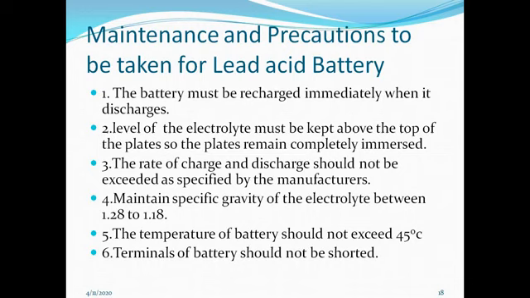Then the specific gravity of the electrolyte must be between 1.28 and 1.18, because specific gravity is related to internal resistance. If specific gravity increases beyond the limit, then internal resistance increases, which affects the performance of the battery. The temperature of the battery should not exceed 45 degrees centigrade, and the terminals of the battery should not be shorted. So these are some precautions while handling and charging a lead acid battery.